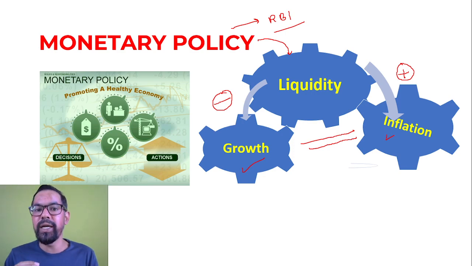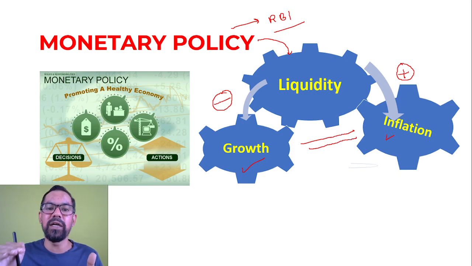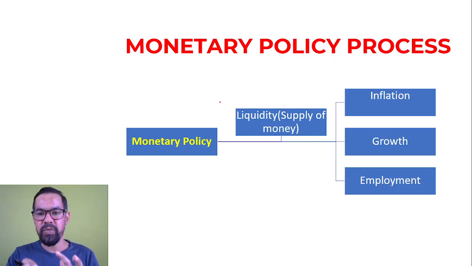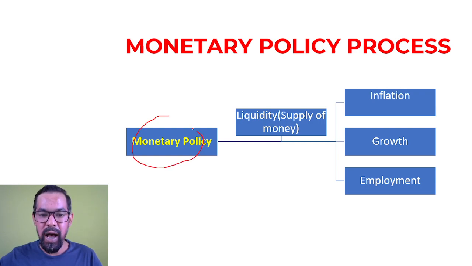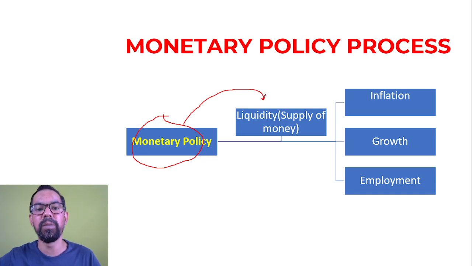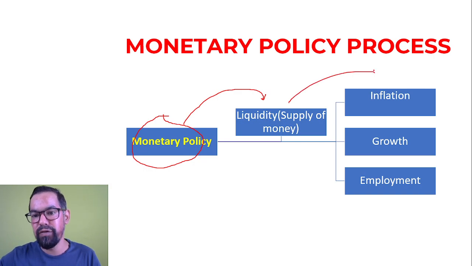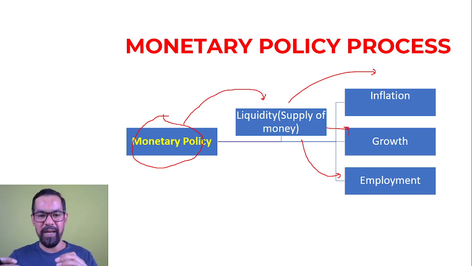So we have to keep liquidity at a certain level, and that is generally done by RBI through monetary policy. Monetary policy is the process through which RBI or the central bank manages liquidity. Liquidity means supply of money, often targeting goals like controlling inflation and maintaining growth, because if there is growth, there will be employment. So if you define monetary policy, now it becomes very simple.